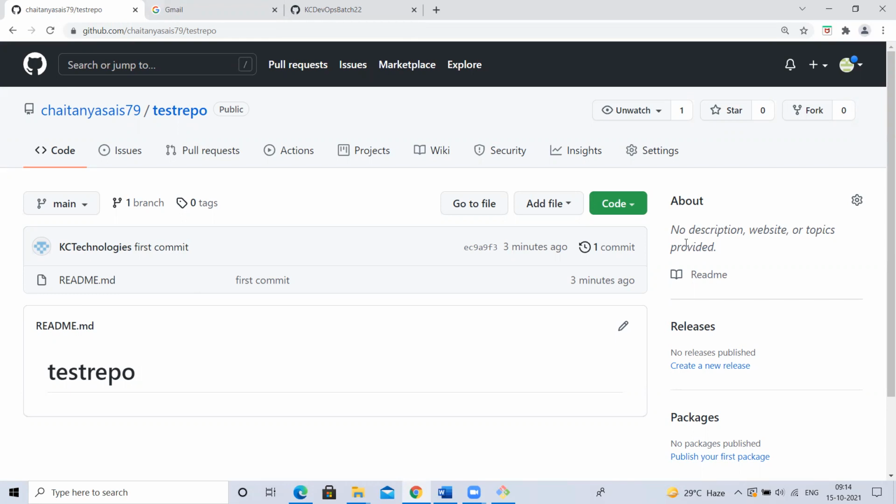Okay, so these are the steps. When you create an empty repository, first you have to initialize a repository in your local, then create a file, commit, link it with the remote repo, and then push the changes.